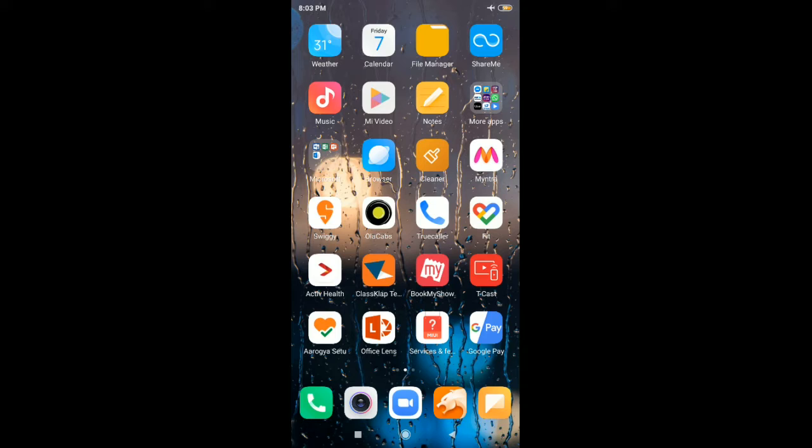For that, in my mobile, I have downloaded the Office Lens. You can see the Office Lens below. This is an app through which we can make a PDF file. Office Lens is also called Microsoft Lens. This app can easily convert any photo to PDF. So let us start. You have to install it from the Play Store. Go to the Play Store, search Office Lens, and then you will be able to install it. After installing, the icon will come like this. Let us click here on Office Lens.